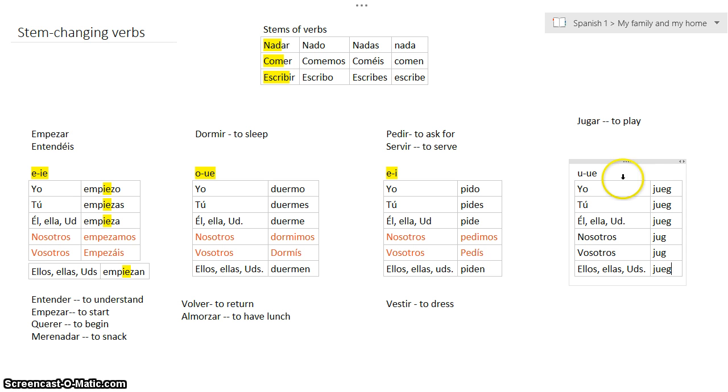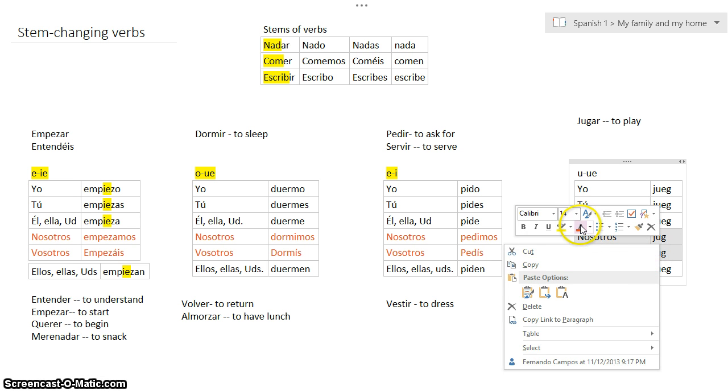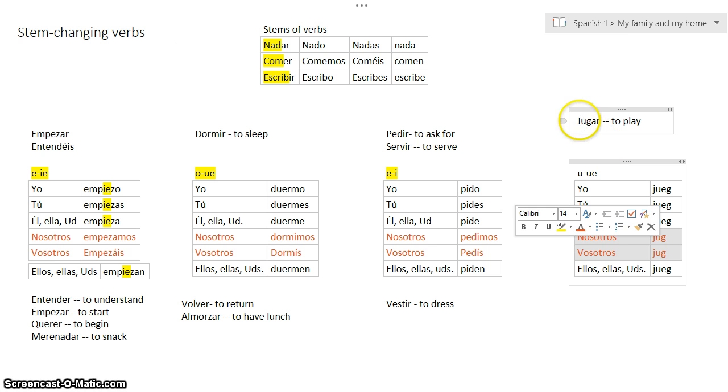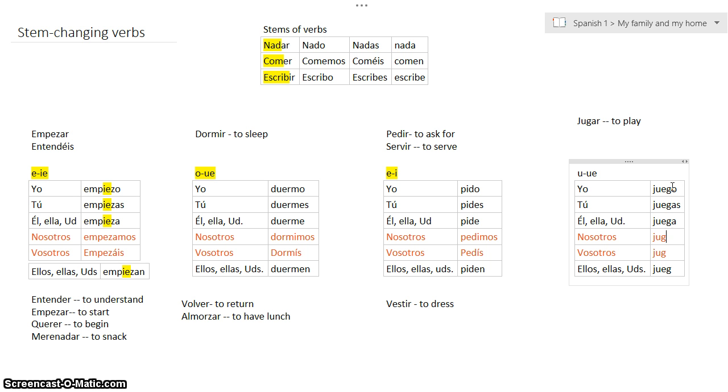Again, I'll mark off the nosotros and the vosotros. These are going to be in red. No stem change for those. And the U here in jug becomes jueg. Okay, AR verb. What are my AR endings? Juego, juegas, juega, jugamos, jugáis, and juegan.